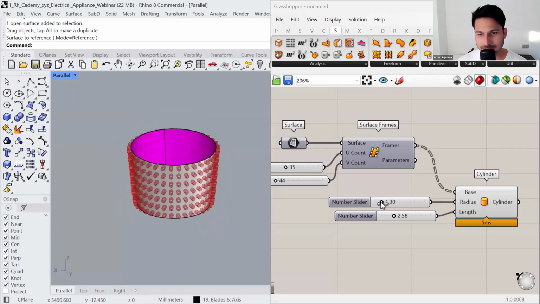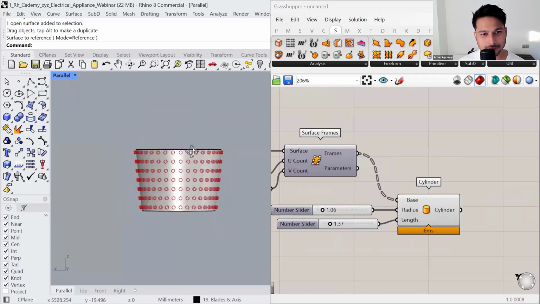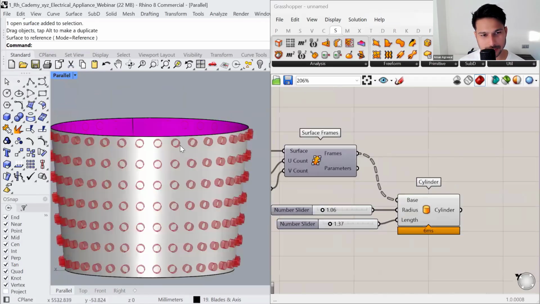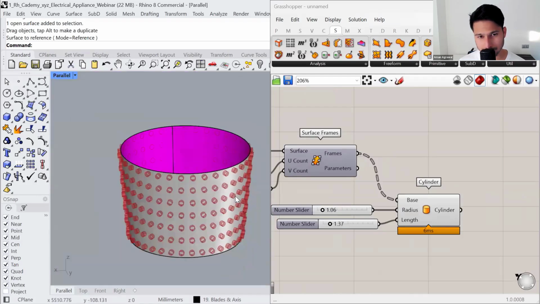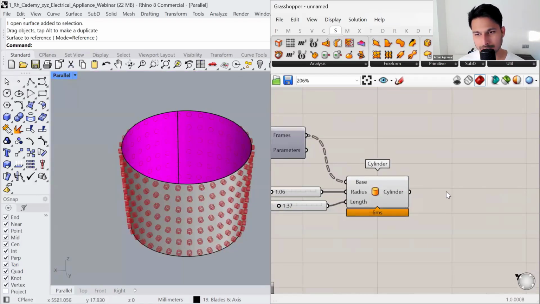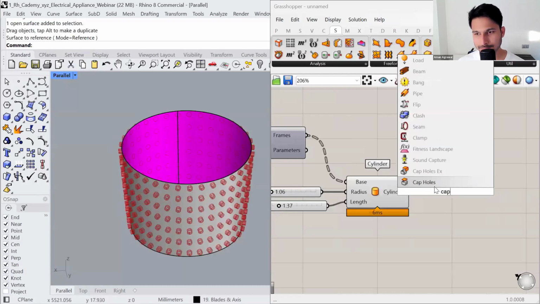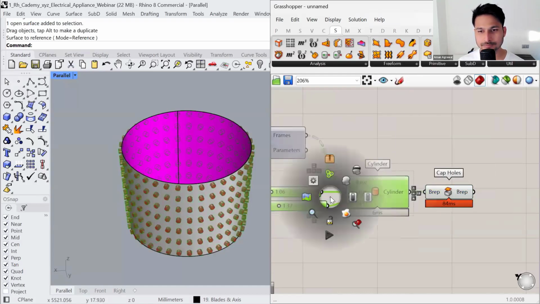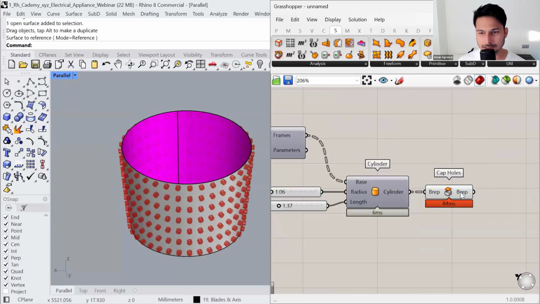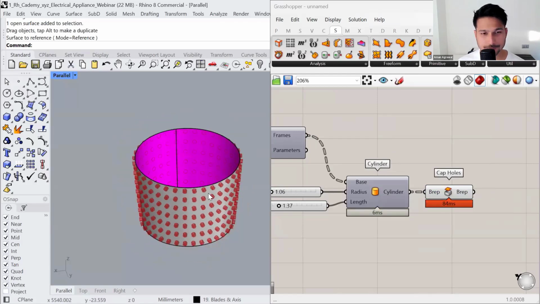All right, so once you have defined the radius and the length of these cylinders, you can convert them into solid shapes because at the moment they are open geometry. So you can run a command called cap, just like in Rhino. Okay, and these are gonna create your capped textures.